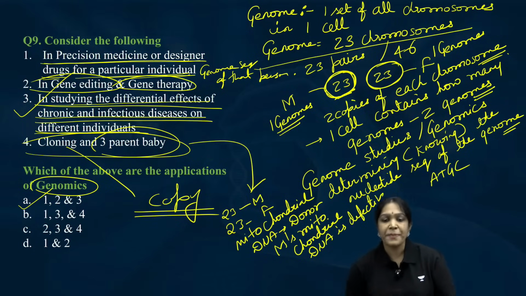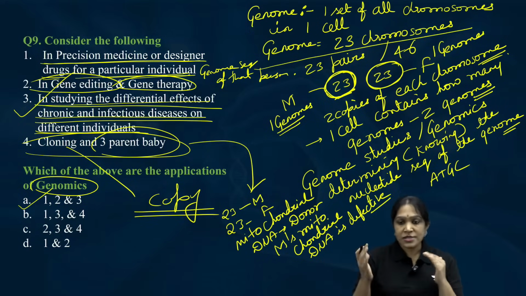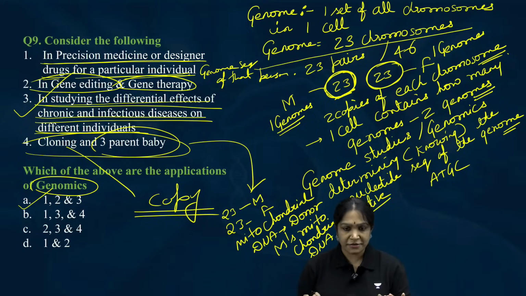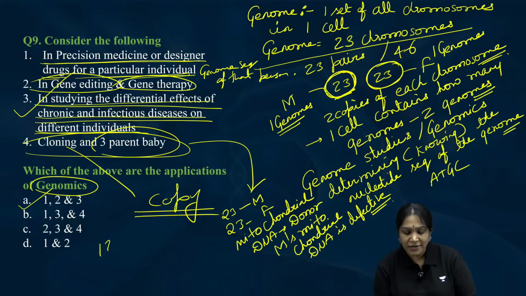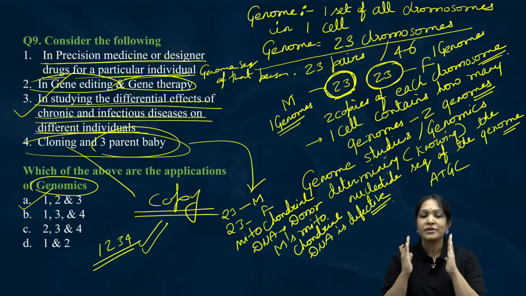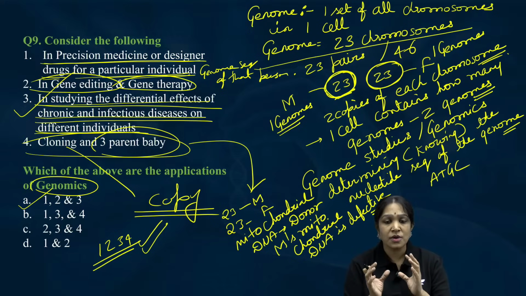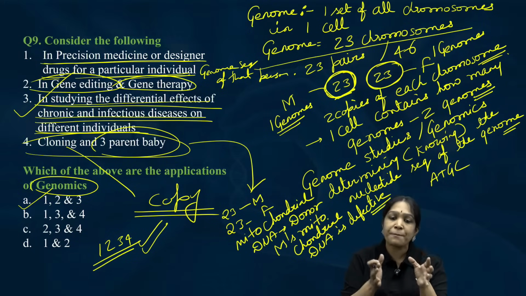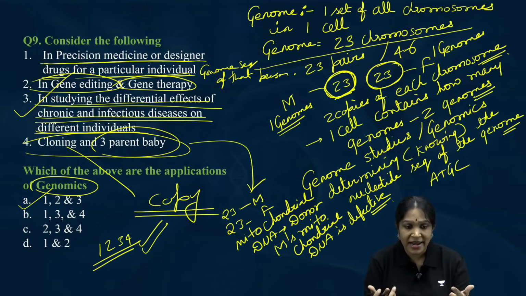That is called three-parent baby. Okay, right. So, for this also we need genome studies. But if you have 1, 2, 3, 4 option, then you can tick on that. Did you understand? I kept this particular question like this because I just wanted to remind you one more time that multiple choice is all about choosing the most appropriate answer, not the correct answer, most appropriate answer.